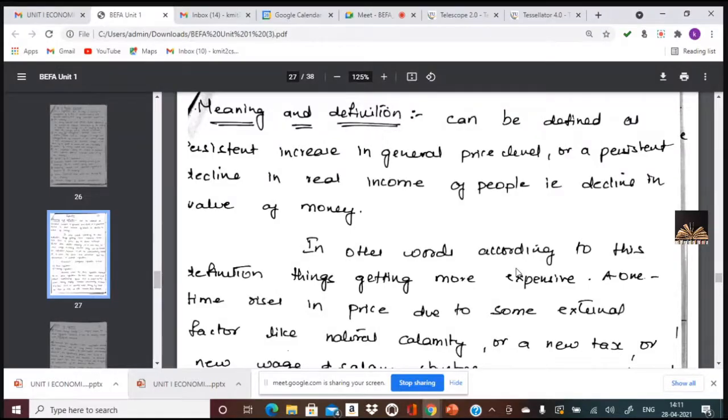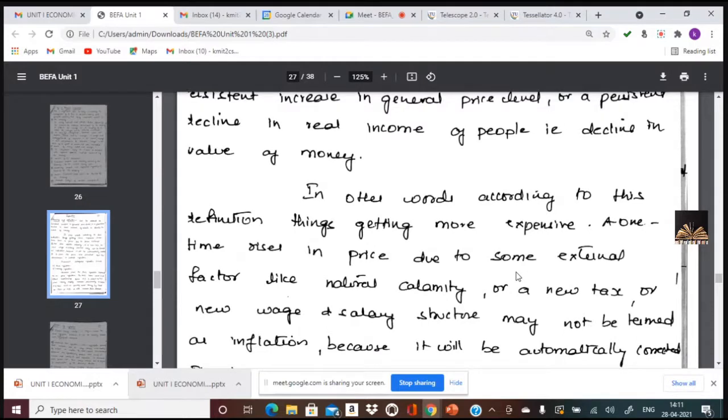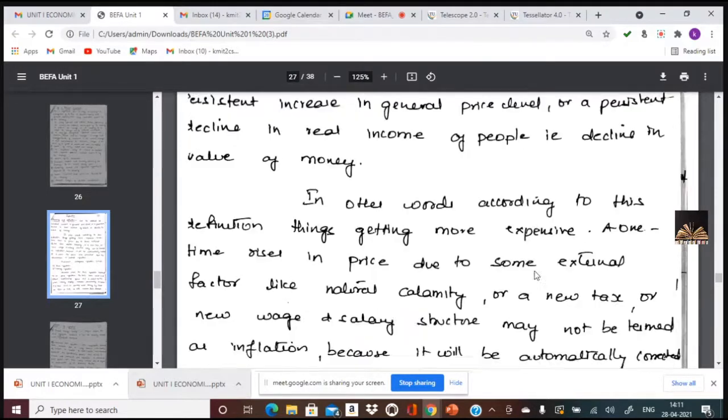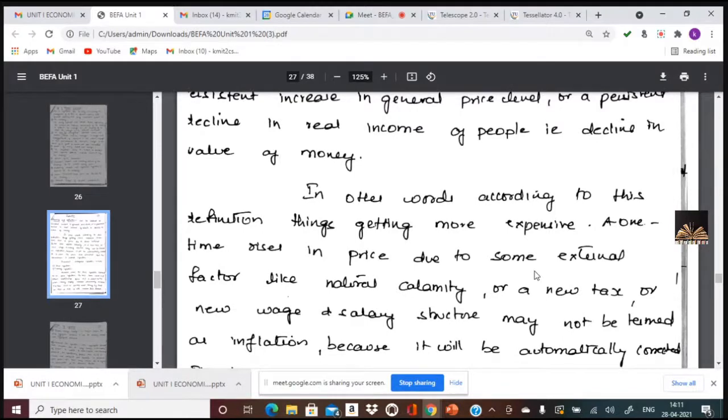Now the general reason for inflation, or the causes of inflation, is what we go to in the next concept. Here do remember that a one-time increase in the prices due to natural calamity, or due to a new tax regime, or due to any change in the wage and salary administration doesn't constitute inflation, because such a one-time increase in price levels would be corrected automatically in the next financial year.